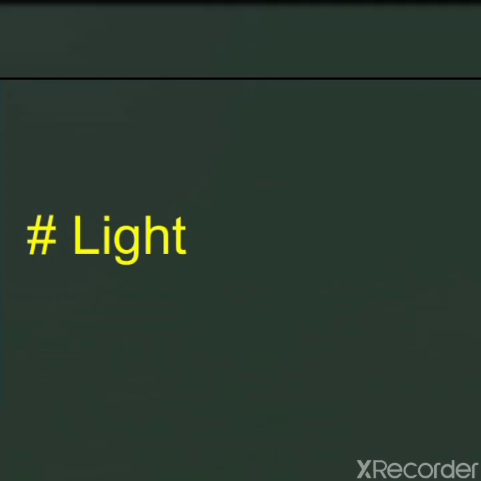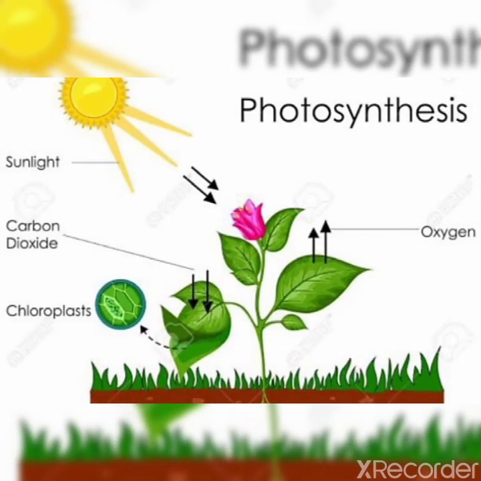Light. Light is very essential for the photosynthesis process. The sun is the principal source. The sun is the principal source of light energy. Clear, children?